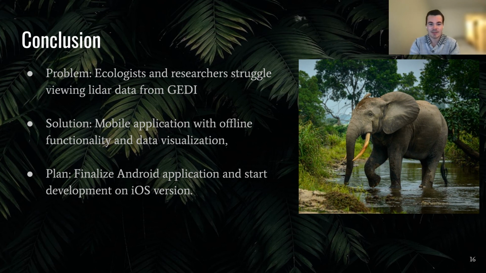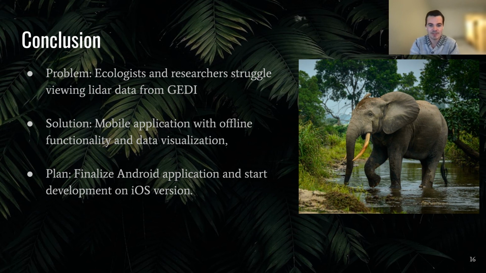In conclusion, the loss of tropical forest is a cause for global concern. Crucial LiDAR data, such as above-ground biomass, canopy height, and digital elevation models, provide insights on an ecosystem's health and biodiversity. The problem is that these GEDI data sets often aren't easy to access and are complicated to understand. Our solution to this problem is providing a mobile app that can download and filter these data sets for offline use, providing in-field researchers with a tool to aid in their research.